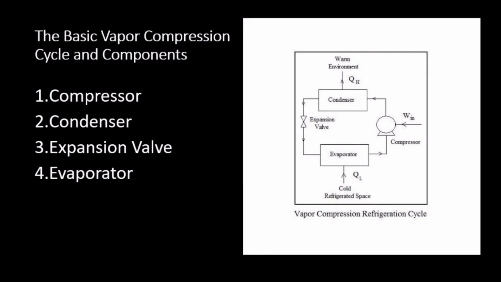So here we will look at the basic vapor compression cycle and components. The first one is the compressor. The second one is the condenser. The third, expansion valve, and last but not least, the evaporator.